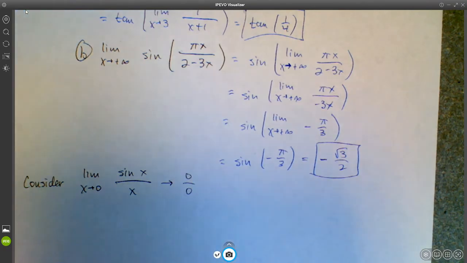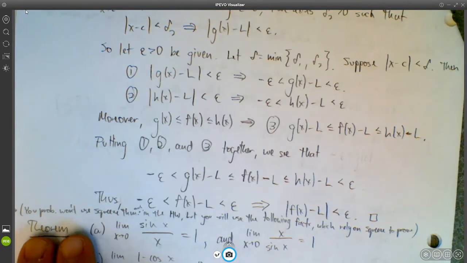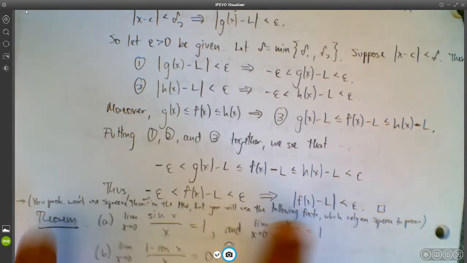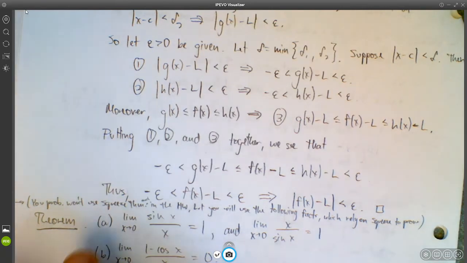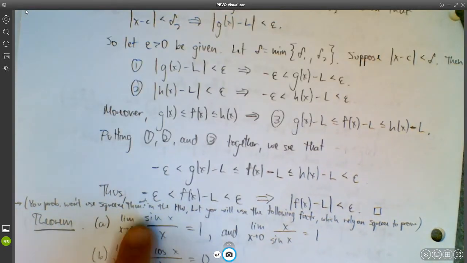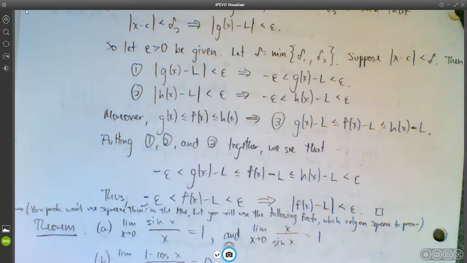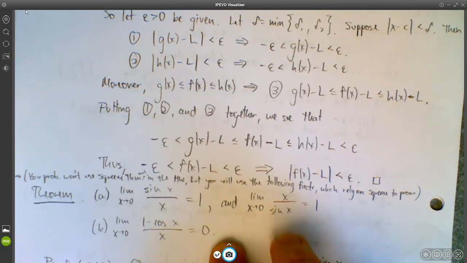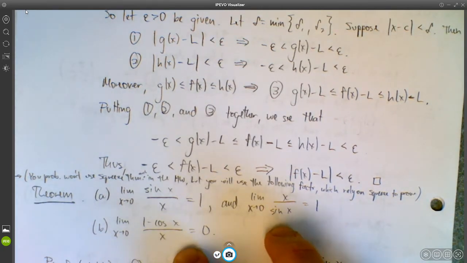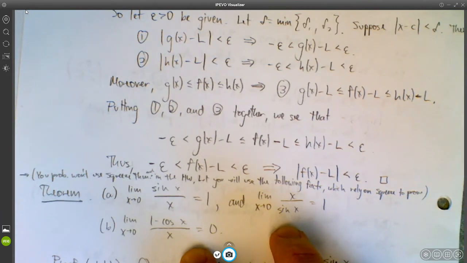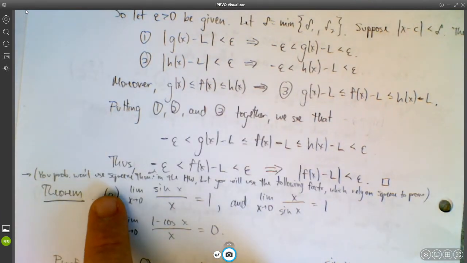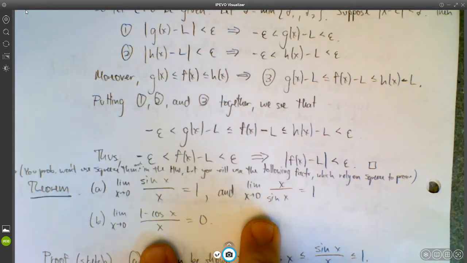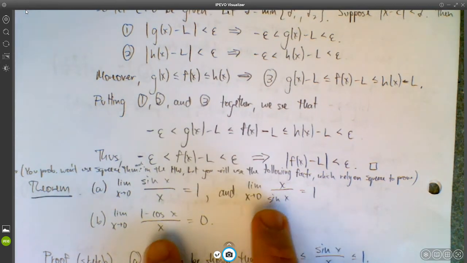So right off the bat, let me say this. I squeezed this comment in here after I wrote out my notes, after I looked at your homework problems, because it turns out that you don't really use the squeeze theorem that often in your homework problems. What you are going to use are these facts in this next theorem, but in order to establish these facts, we need the squeeze theorem. You probably have maybe one or two problems where you have to use the squeeze theorem, but for the most part, you're just going to be using some version of these facts.